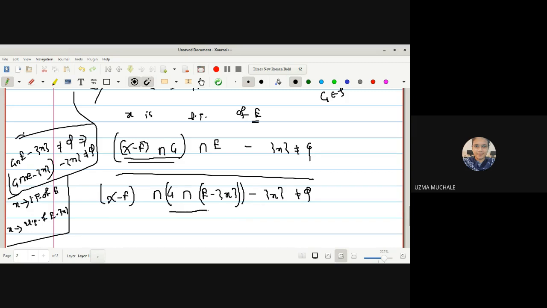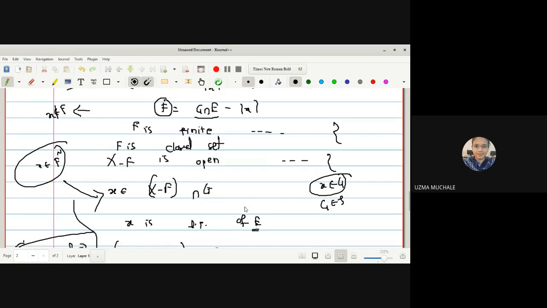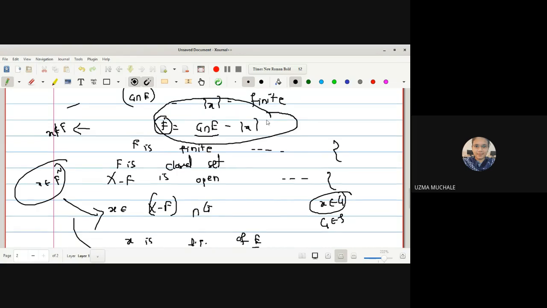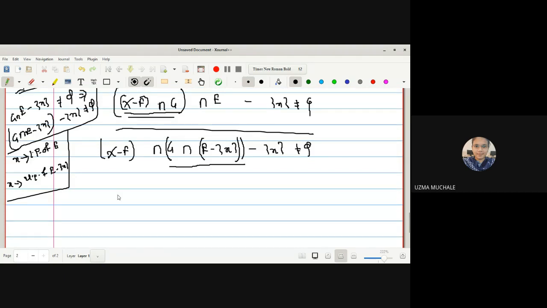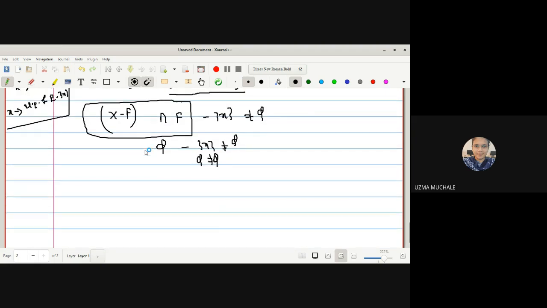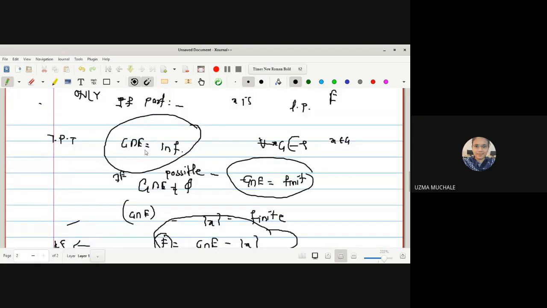What is this G intersection E minus singleton X? This is your set F. G intersection E minus singleton X is a set capital F, right? So X minus F intersection with capital F minus singleton X is non-empty. Can you tell me what is the result of this? Intersection of capital F with F complement is empty. It is empty, minus singleton X is non-empty, which means that phi is not equal to phi, which is a contradiction. So this contradiction arises due to the wrong assumption. What was our wrong assumption?